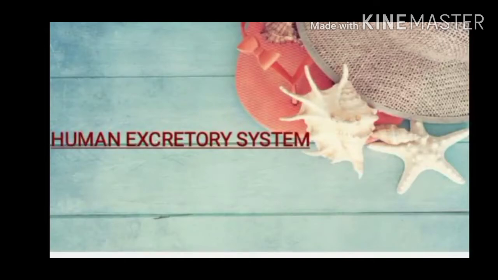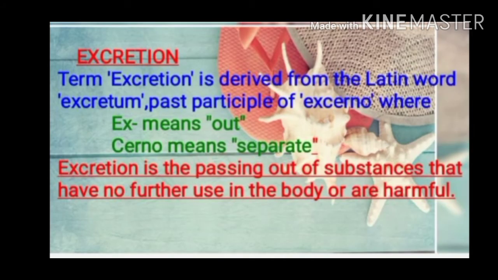Today we are going to discuss a very important topic, the human excretory system. First of all, let's see what this term means. The term excretion is derived from the Latin word excretum, which is the past participle of exerno, where ex means out and cerno means separate. Excretion is the passing out of substances that have no further use in the body or are harmful.